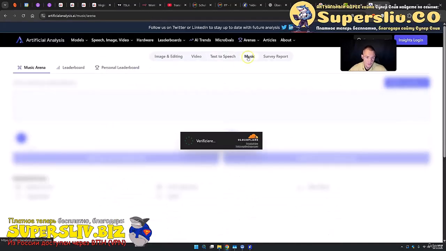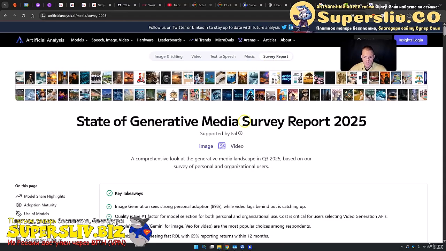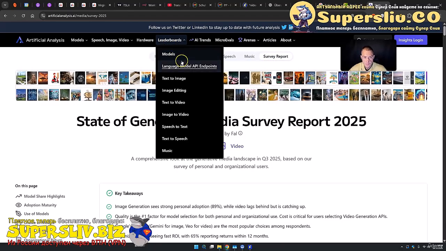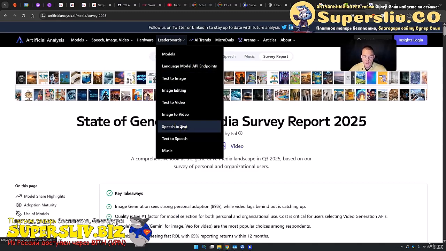Then you find the music models. Also here the leaderboard. Right now Suno is at the top of this leaderboard. We will take a look also at Suno. But obviously you can also use open source models here. And lastly is a server report included. I do think if you come here on leaderboards and search for the stuff that you want to do specifically, you're able to find everything.